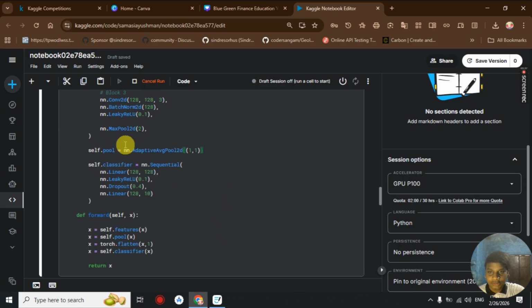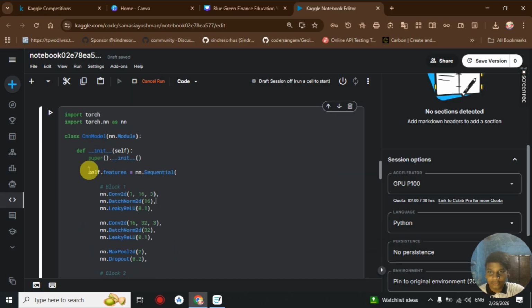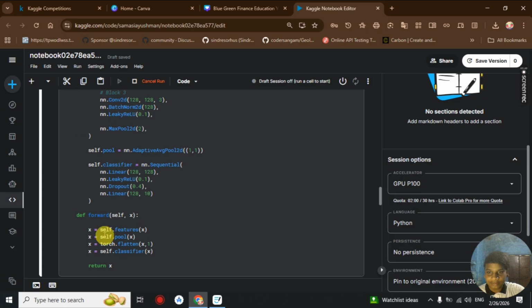In between we have our adaptive pooling 2D, and then we have our classifier layer, which is also a sequential layer. We pass the whole convolutional sequential layer, then the adaptive pooling layer, and then we use torch.flatten to go between the convolutional layers and the final linear layer. So it flattens, and finally we use self.classifier for our final prediction layer.